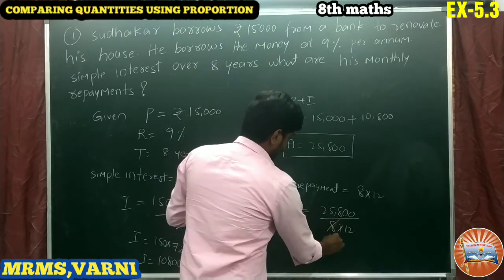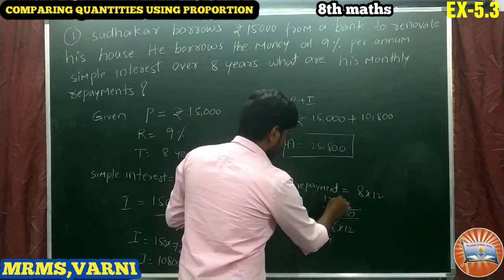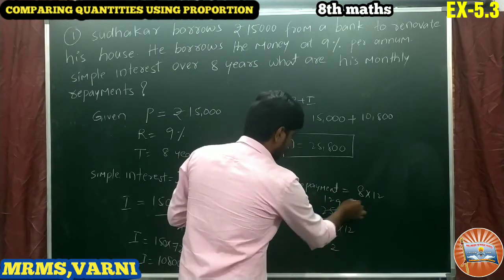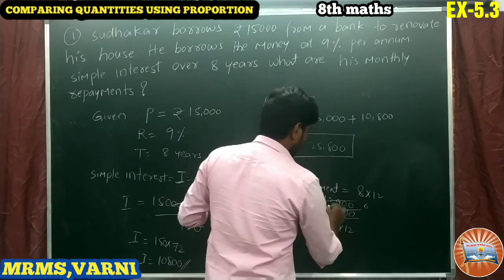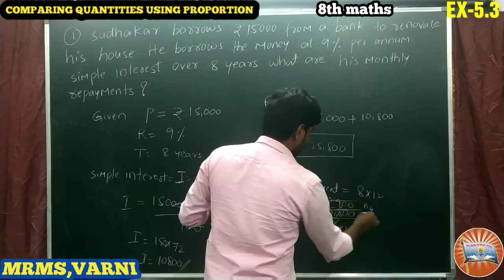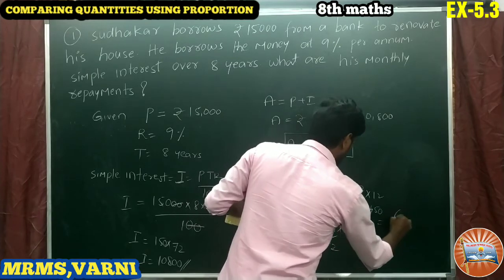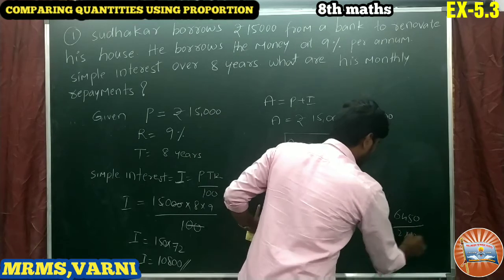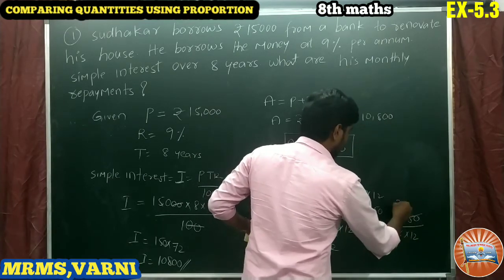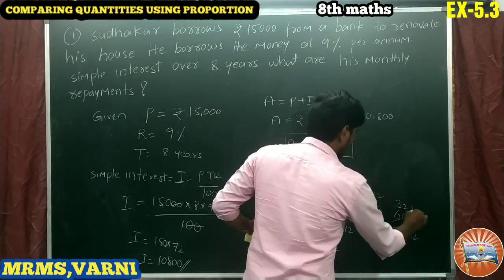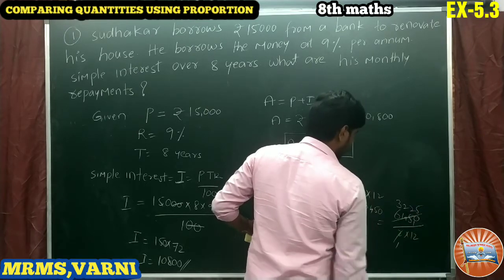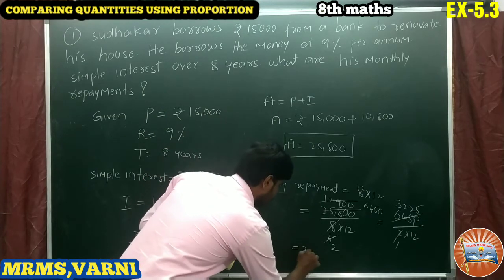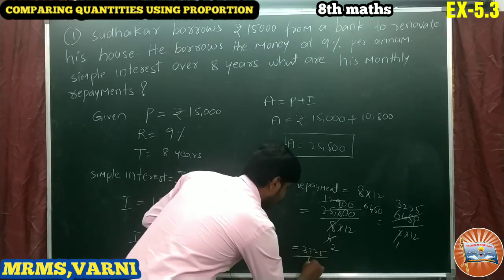So 2 4s, 2 1s, 2 2s, 2 9s, 2 zeros as it is, 2 2s, again 2 6, 2 4s, 2 5s, 0. That is nothing but 6450 by 2 into 12, 2 ones, 2 threes, 2 twos, 2 twos, 2 fives. Okay, 3225. So that is nothing but 3225 by 12.